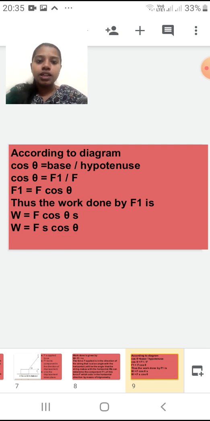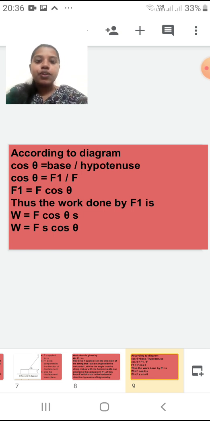Thus the work done by F1 is W is equal to F cos theta S. Now see that F1 has been removed and I have got my applied force, that is F cos theta S. So W is equal to F multiplied by displacement into cos theta. This formula I am going to use to calculate the work done when the force acting and the displacement are in different directions. I hope the derivation is clear to you.